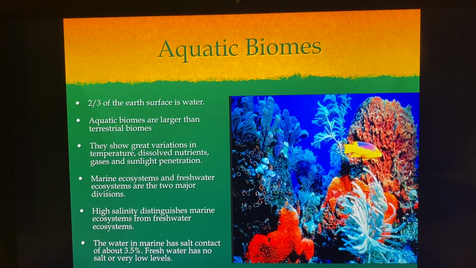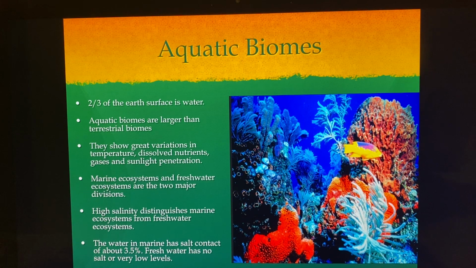So we are on chapter 15 and we're on section 5, and we're going over the biomes that are on Earth. And we went through the terrestrial biomes, those land biomes and those climates from the tundra all the way to the desert and rainforests. And now we're going to talk about the water areas or the aquatic biomes.